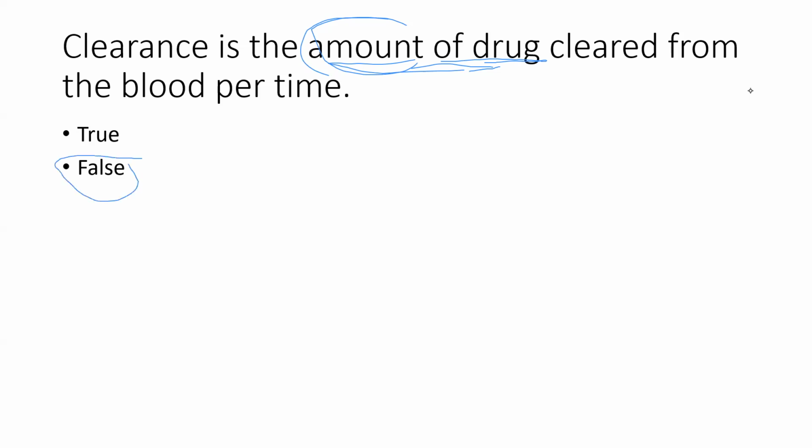So this is false. I really think it's very important for you to realize that clearance is not an amount of drug. It's an amount of blood. So liters per hour. Good. All right. Next.